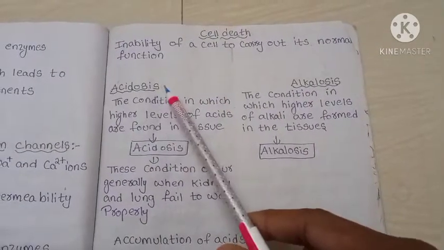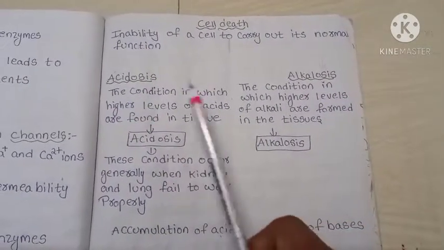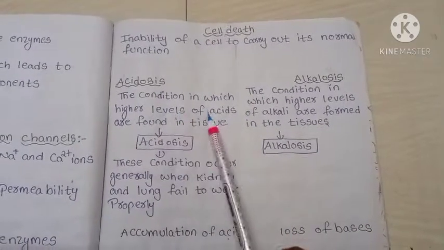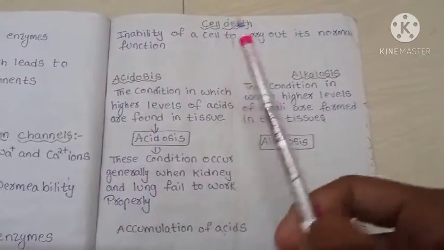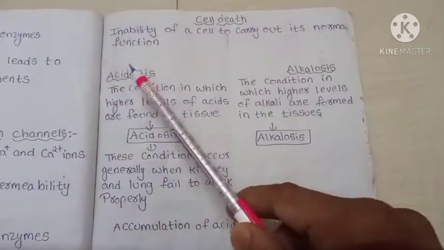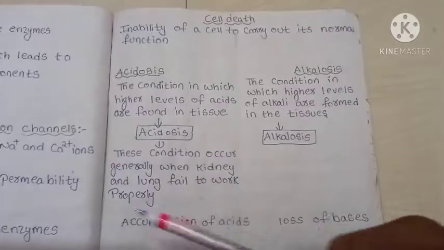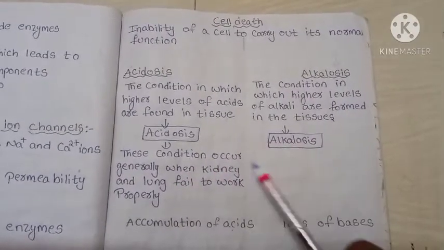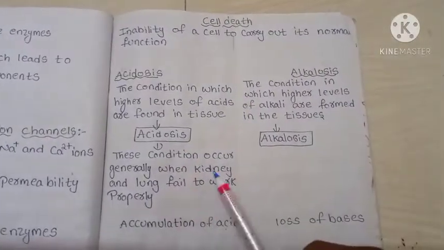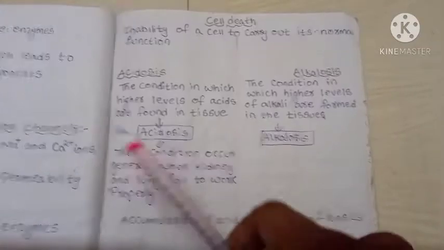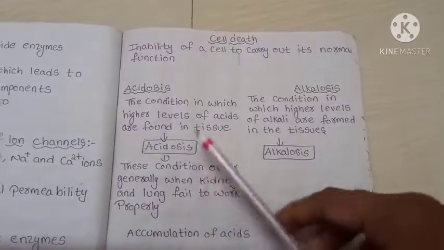What is acidosis? From the name we can say it is an acid. It is a condition in which higher levels of acids are found in the tissues. Means when there is a higher level or accumulation of acids in the human tissues, then it is known as acidosis. This condition occurs generally when kidney and lung fail to work properly. Means acidosis of the tissue occurs when there is kidney or lung failure. When the kidney and lung are unable to perform their normal function, it leads to acidosis.